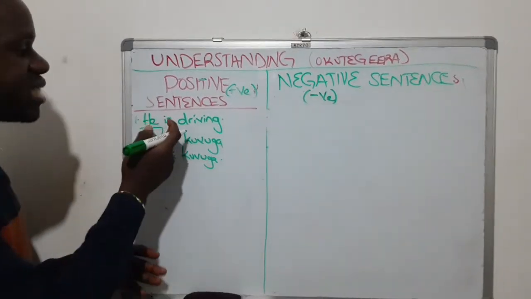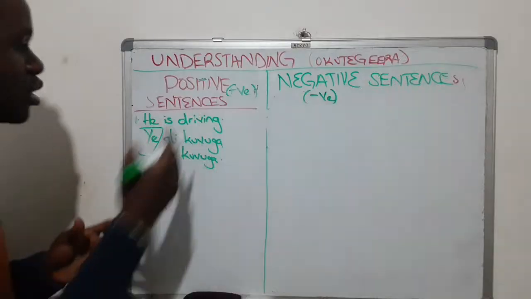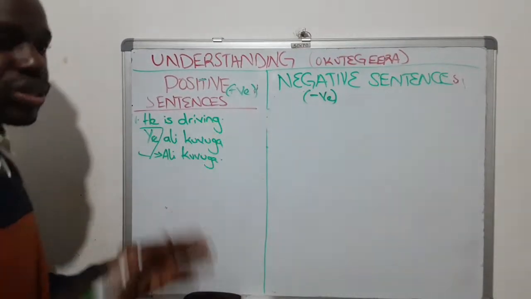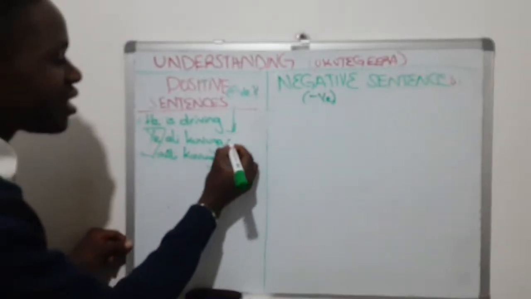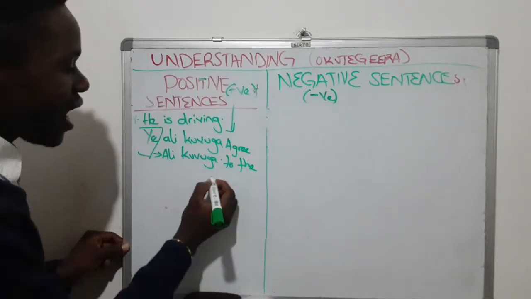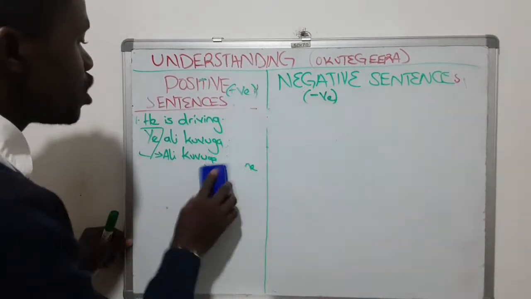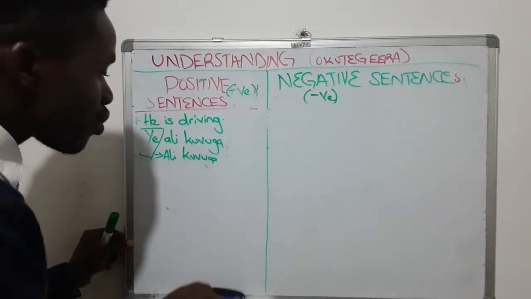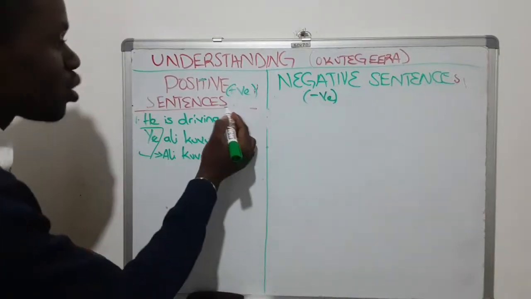So when of sentence temuli not, it is affirmative, it is positive, it is agreeing to the action. In other words, positive sentence, they agree to the action being performed. So positive sentences, they agree to the action, or they agree to what is being talked about.